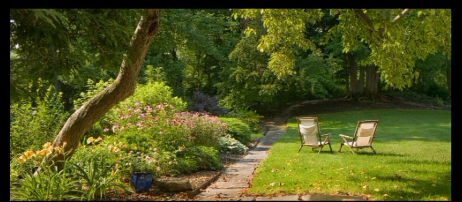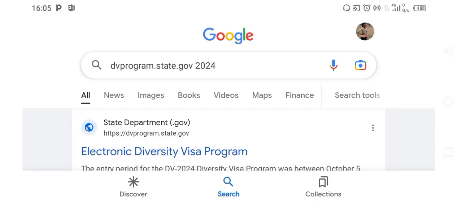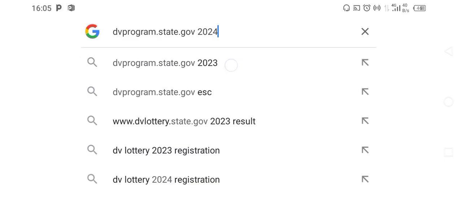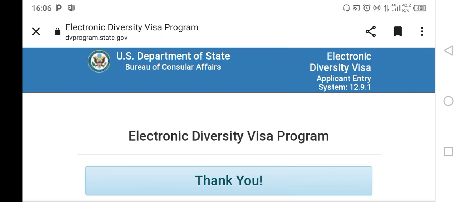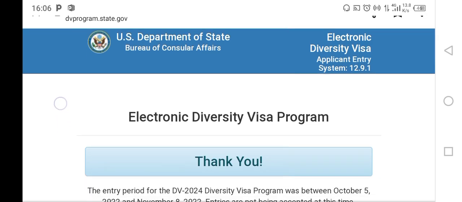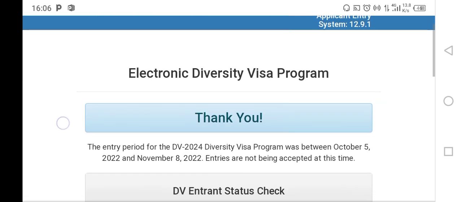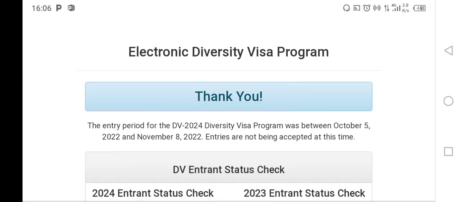This is how you check the results. You will search for the dvprogram.state.gov site. And it will take you to US Department of State and electronic diversity visa program.